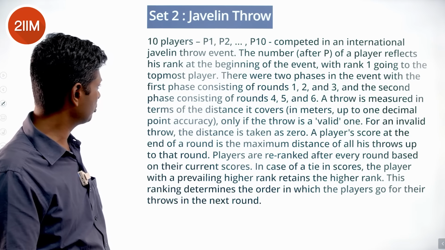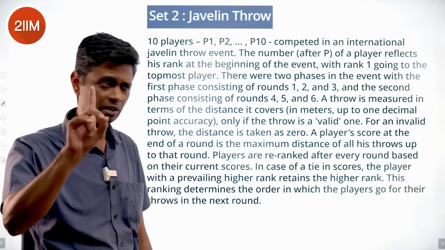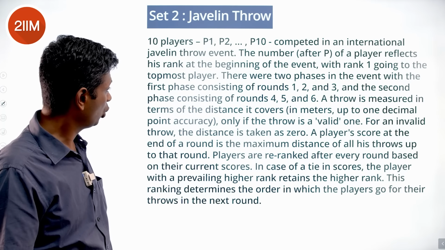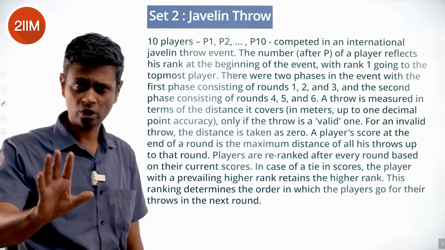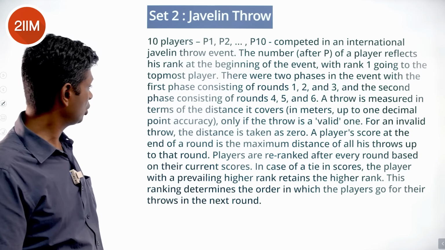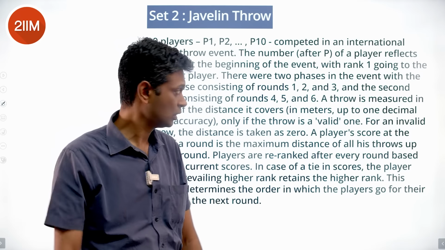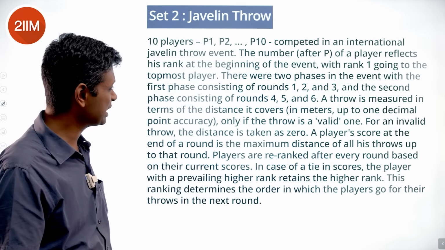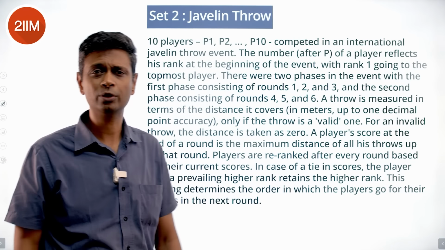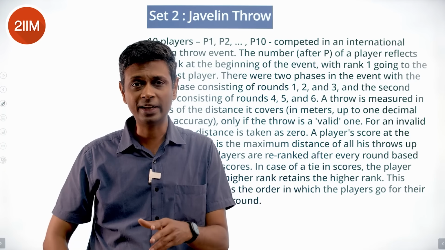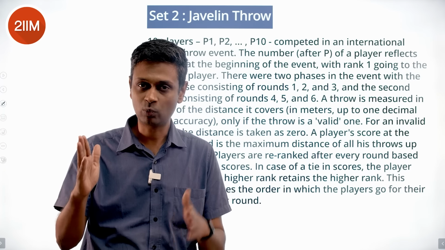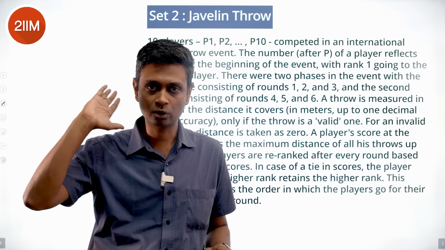A throw is measured in terms of the distance it covers in meters up to 1 decimal point, only if a throw is a valid one, otherwise it's not counted. For an invalid throw, the distance is taken as 0. A player's score at the end of a round is the maximum distance of all his throws up to that round. If in round 1 you do 90, in round 2 you do 88, your score will be 90. Whatever is your best throw, that's taken as your score.